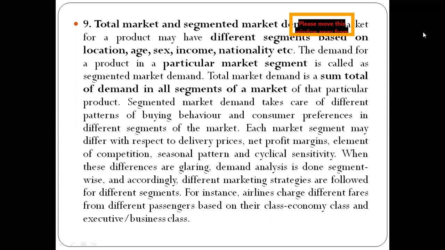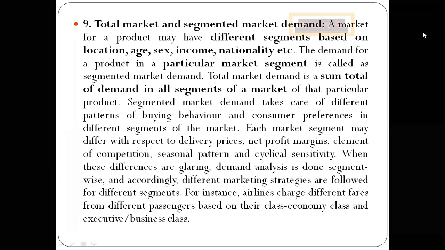Then we have total market and segmented market demand. Total market means the sum total of demand in all segments of the market, but segmented market demand takes care of different patterns of buying behavior of consumers.